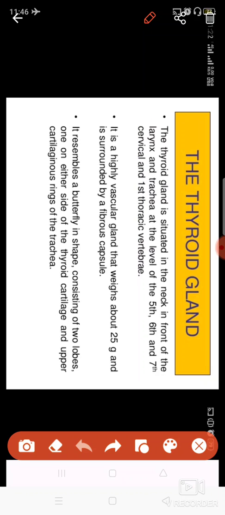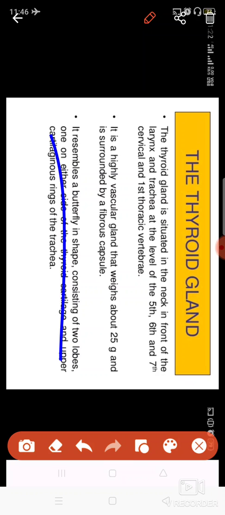The larynx, the vocal cord or voice box, is present at the 5th, 6th or 7th cervical and thoracic vertebra, the cervical part of the vertebral column. Its weight is about 25 gram, and it consists of two lobes, the sides of the lobes.